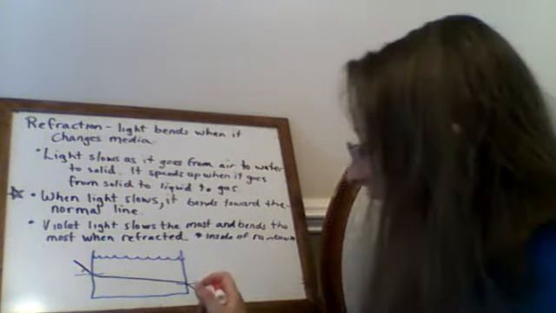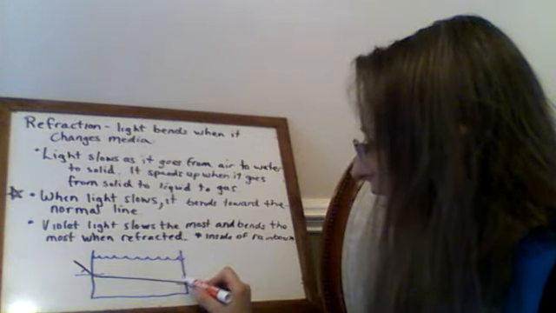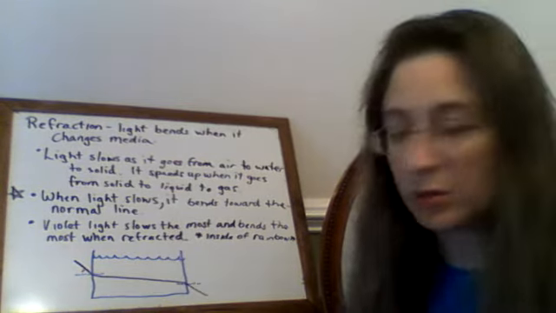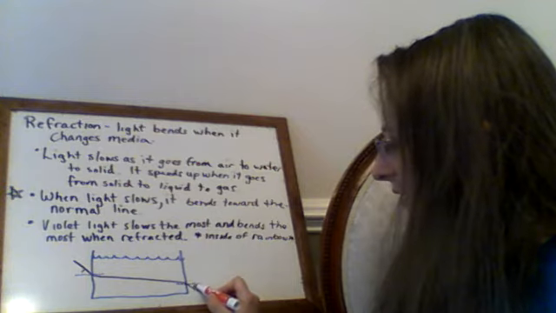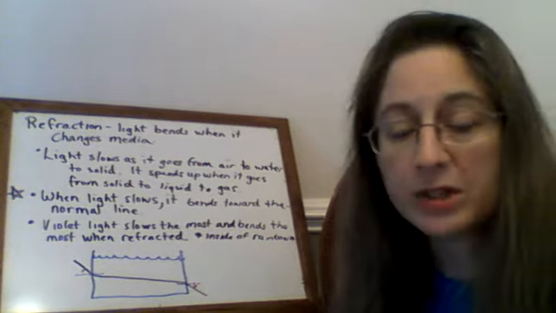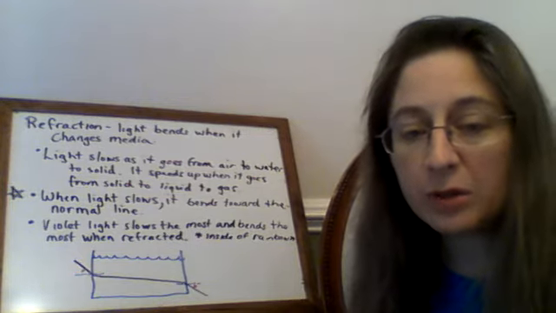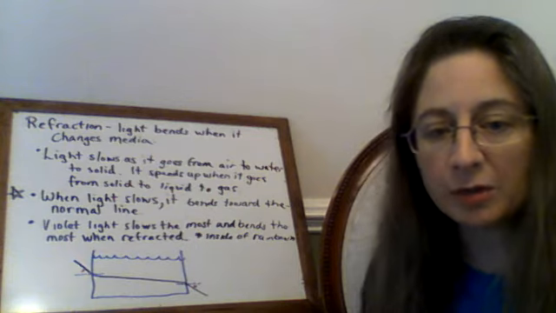So this angle with the normal and this angle with the normal are equal. Then when it exits the water and enters the air again, we have this angle with the normal, which has gone back to be the same as this one, because light will bend away from the normal when it goes from a liquid to a gas, for example.